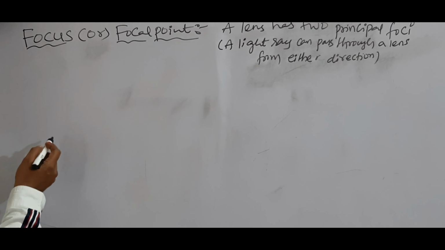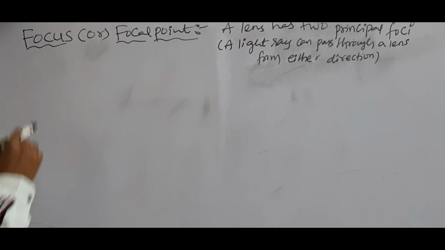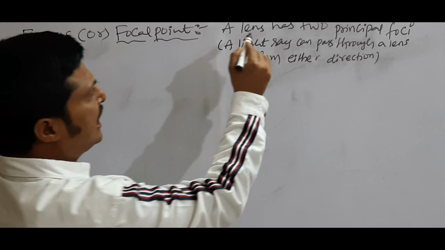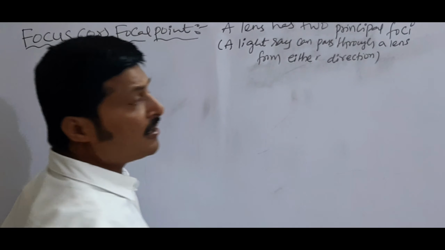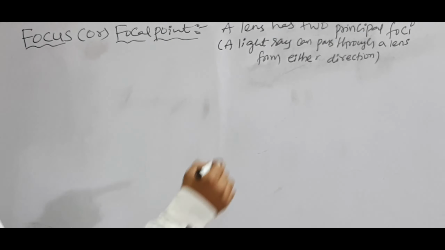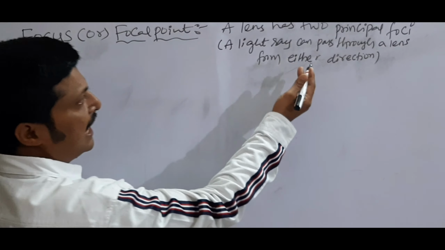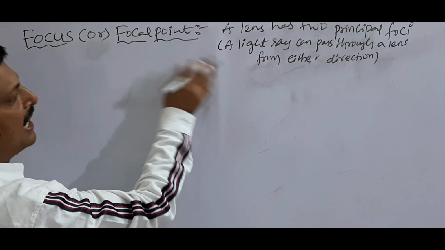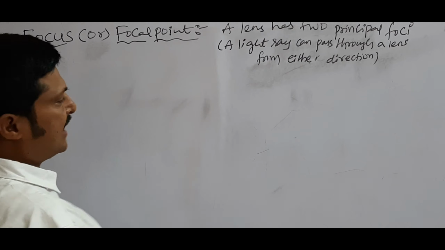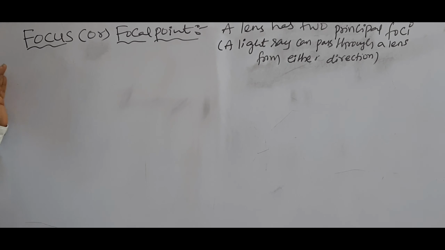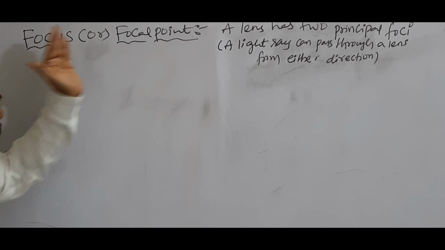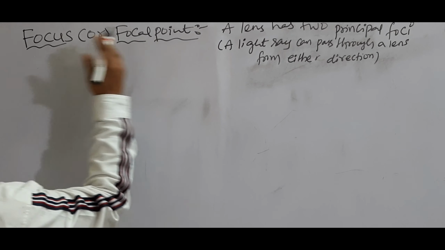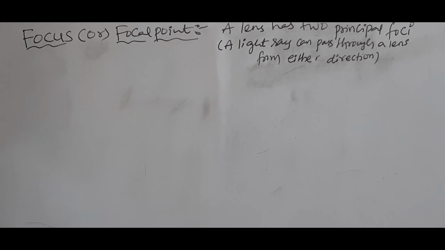Right. Very important term, focus or focal point. See here, a lens has two principal foci. Why two principal foci? Because a light ray can pass through a lens from either side, from either direction. That means a light ray can pass from left to right or from right to left. That's why a lens has two principal foci.